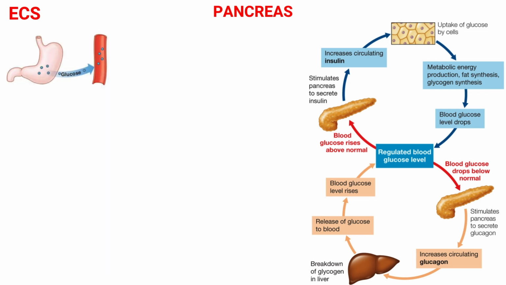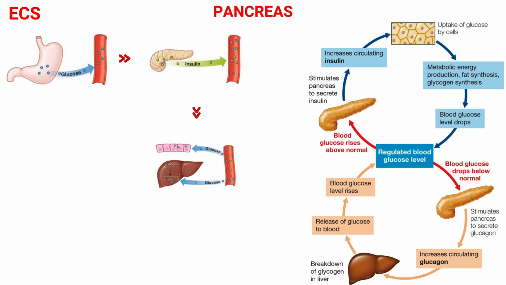So what happens after we eat? Blood glucose levels rise as glucose flows from the digestive tract into the bloodstream. High blood glucose levels stimulate the beta cells of the pancreas to secrete insulin. Insulin triggers two reactions. It stimulates the cells to take up more glucose. It causes the liver to take up glucose and store it as glycogen. The combined result is that glucose levels return to normal.